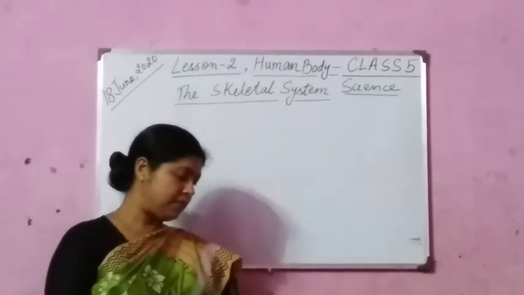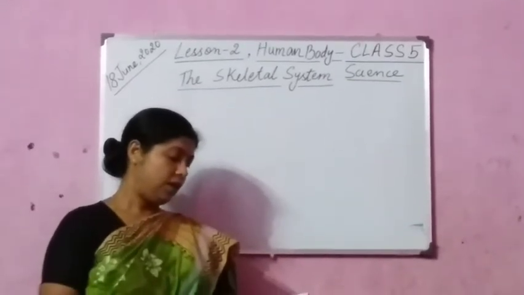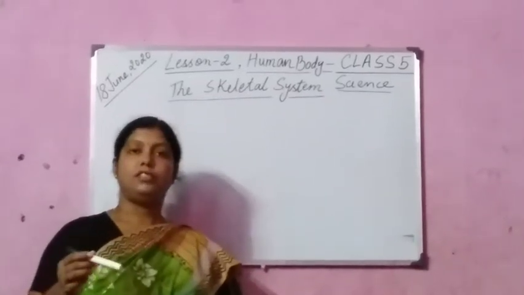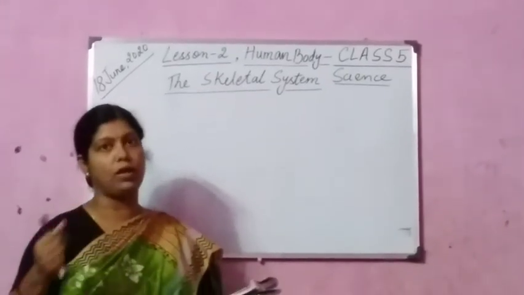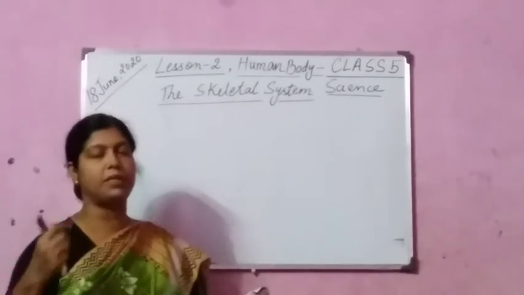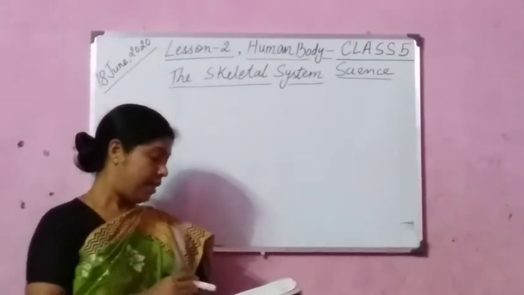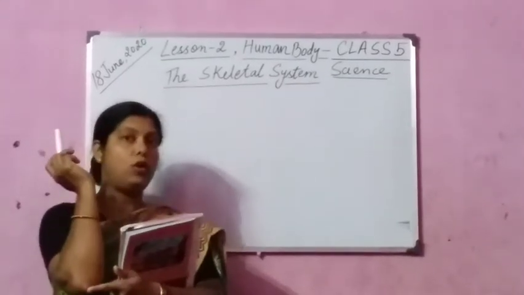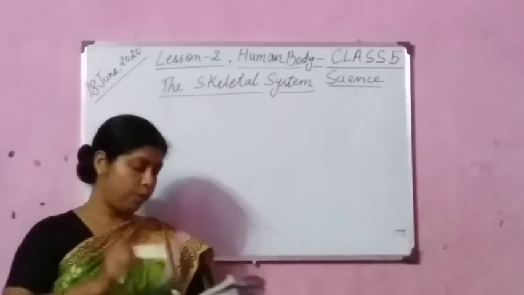Now, forelimbs along with the muscles and joints provide movement to arms. Just now we talked about our forelimbs only, about our arms, upper arm, lower arm. Along with the muscles and joints, see it is joined here. This portion is known as elbow.